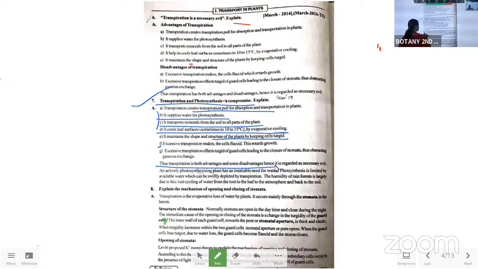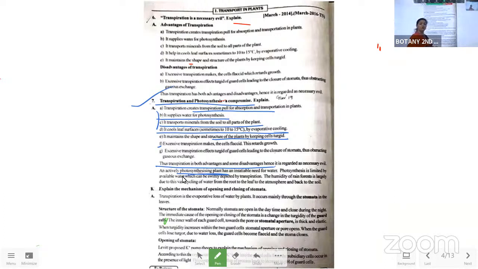Okay, so the photosynthesis needs the water and the gaseous exchange. That is, carbon dioxide has to be taken in, oxygen needs to be released during the photosynthesis. So here what happens, if there is more transpiration, then the gaseous exchange, the stomata never open. So carbon dioxide cannot be taken in by the plant body and oxygen cannot be released.